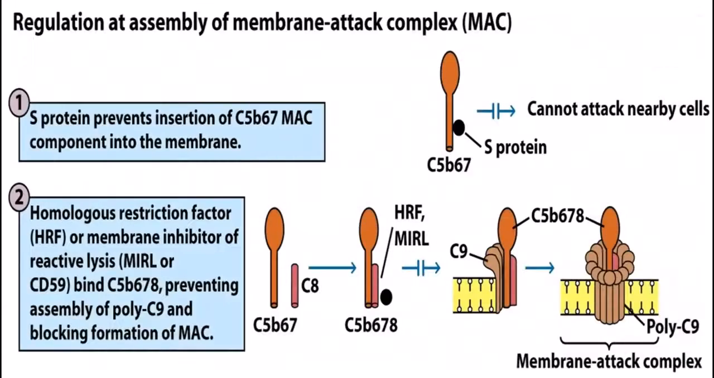Then we have regulation of assembly of the membrane attack complex. We have S protein, which prevents insertion of C5b, 6, 7 into the membrane. Once this membrane attack complex is not inserted, the pore will not be formed. We have homologous restriction factor or membrane inhibitor of reactive lysis, which prevents the assembly of poly C9, because many C9 components assemble together to form the membrane attack complex.